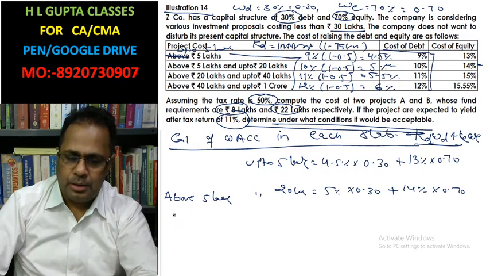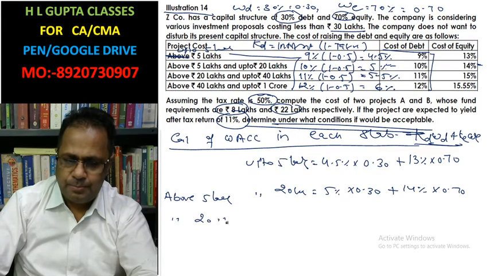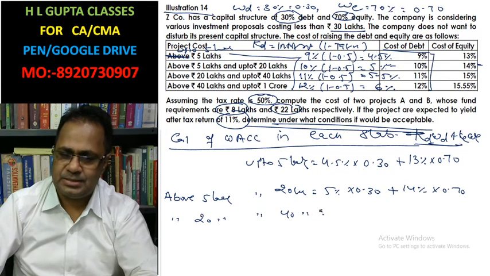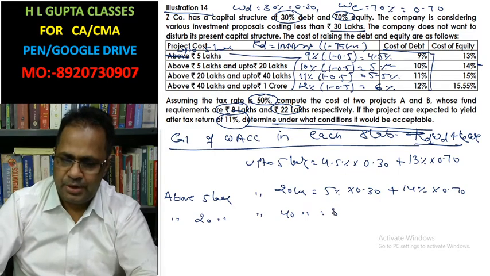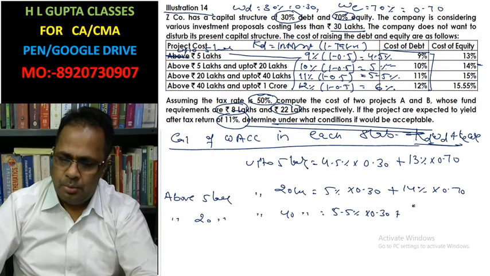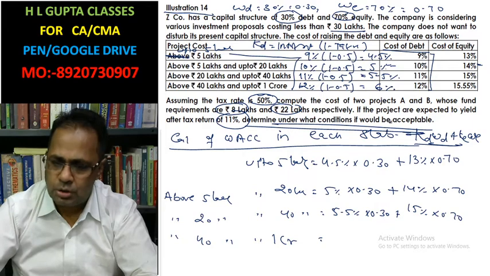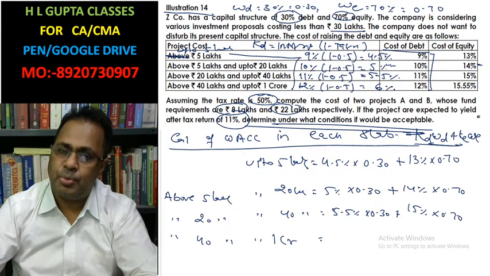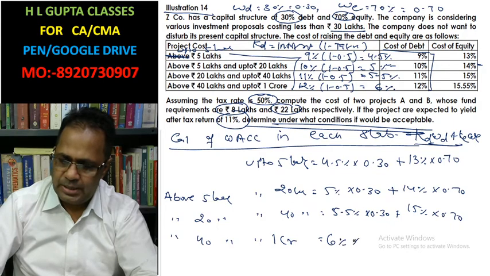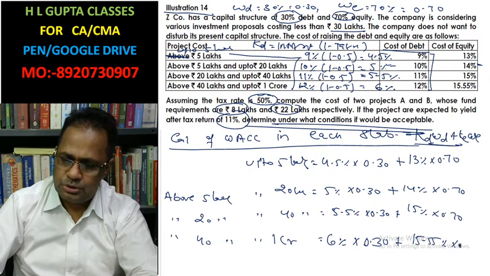Now, above 20 lakh up to 40 lakh, the cost of debt is 5.5%, so 5.5% into 0.30 plus 15% into 0.70. Above 40 lakh up to 1 crore, the cost of debt is 6% and the cost of equity is 15.5%, so 6% into 0.30 plus 15.5% into 0.70.